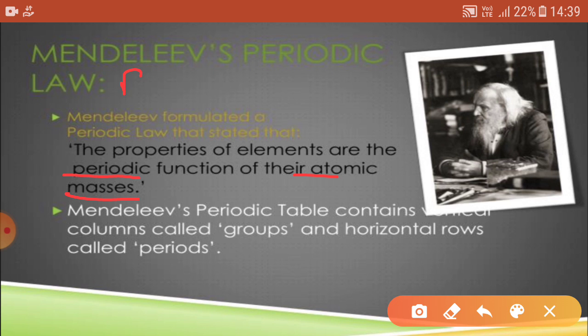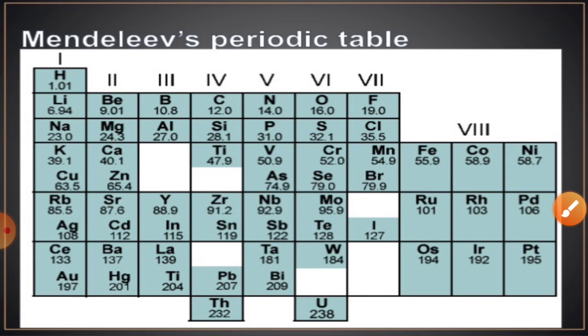So basically his theory is based on the atomic masses, the same as Dobereiner and Newlands. But he also considered the similarity in physical and chemical properties. In his table the vertical columns are known as groups and the horizontal rows are known as series, but later on these horizontal rows became known as periods in the modern periodic table. Now this is the Mendeleev periodic table.